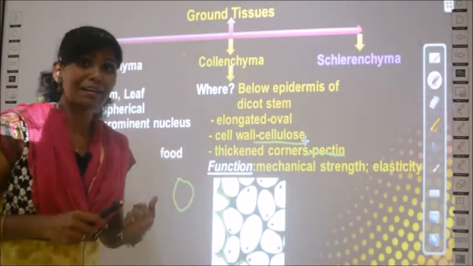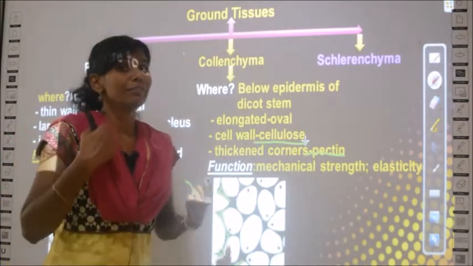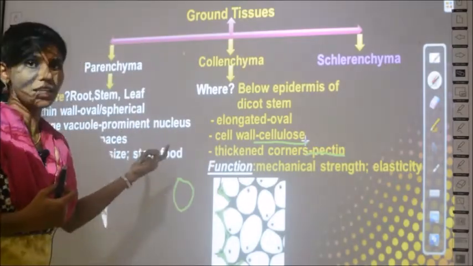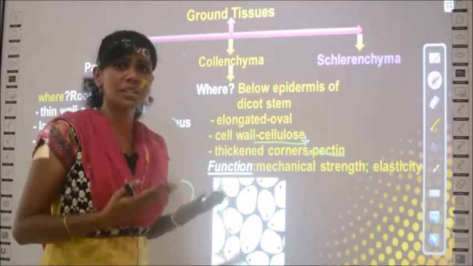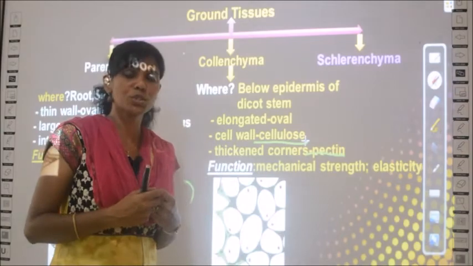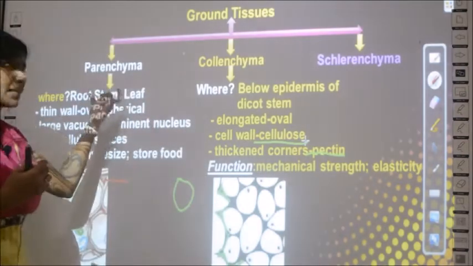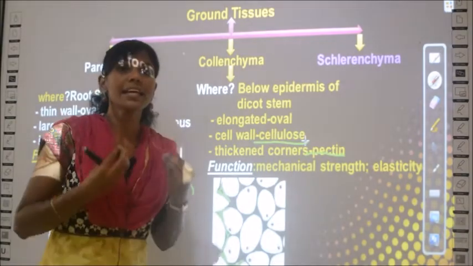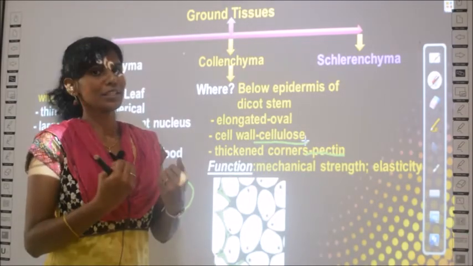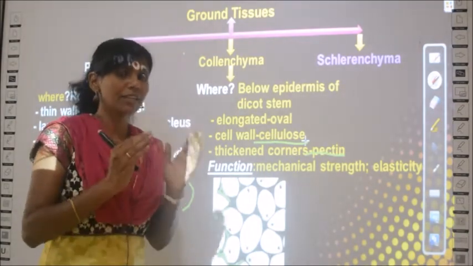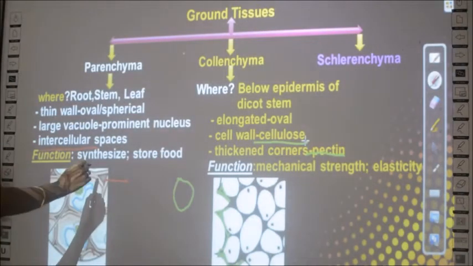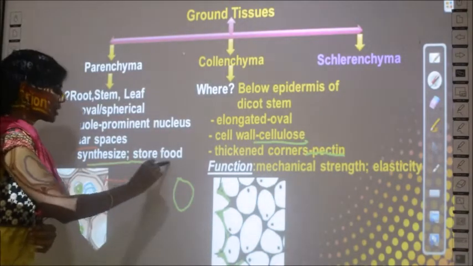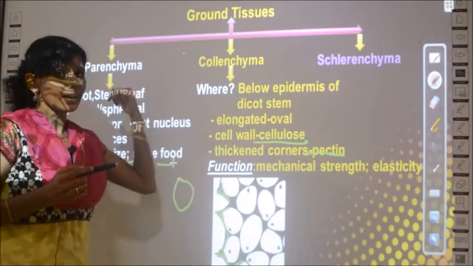Okay, then again you need to know the functions of both of them, right? You need to know why it is present. If it is present, there should be a use, no? What is the use if parenchyma is present? Wherever parenchyma is present, it can synthesize food and it can store food. Wherever there are parenchymal tissues, synthesis and storage of food take place in these tissues.